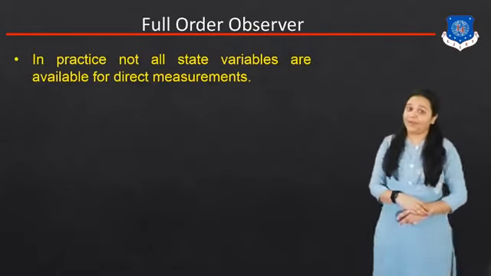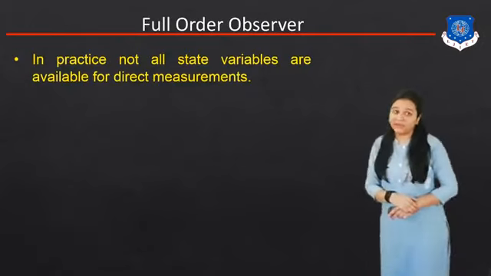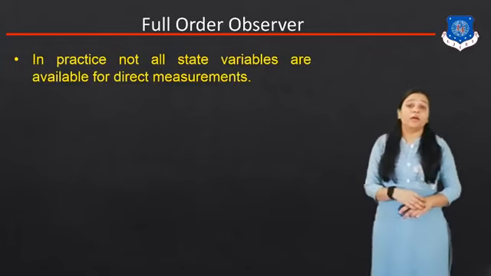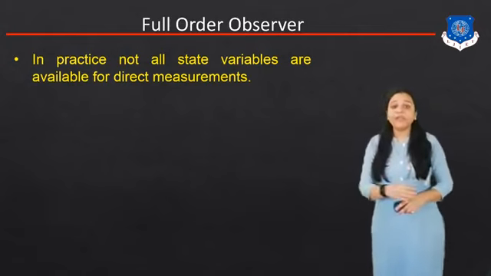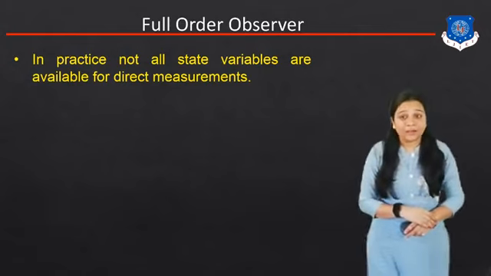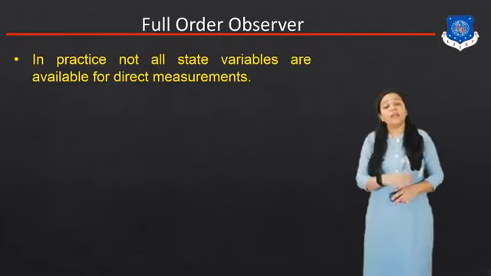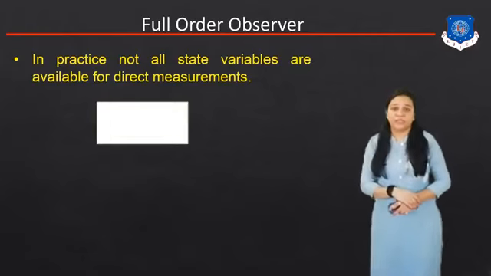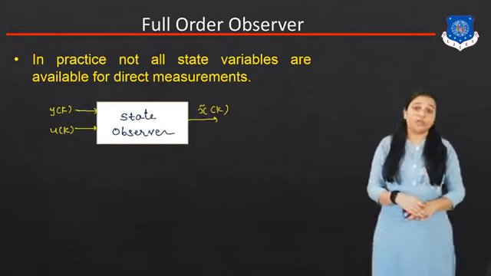So in practice, not all state variables are available for direct measurement. As we discussed earlier, we have two types of variables: one is the direct measurement and one is the indirect measurement. So in practice, whatever state variables are there in the plant, all of them are not available for direct measurement. So for that we design the state observer.